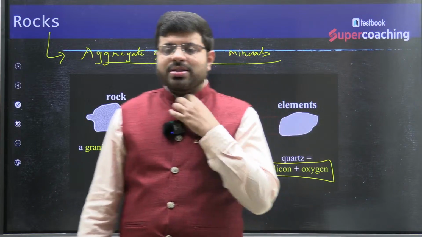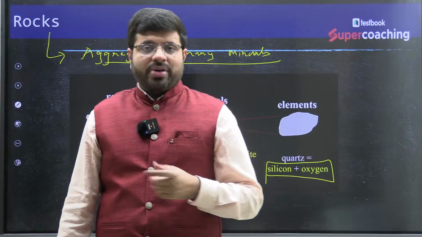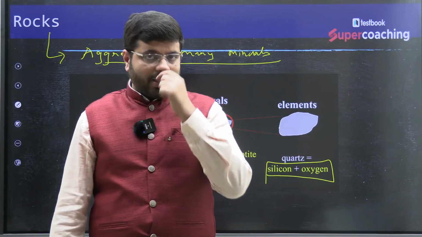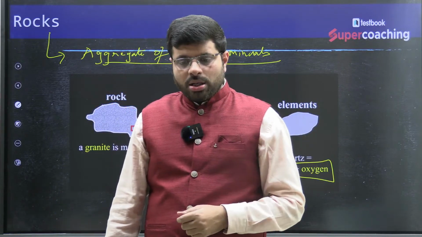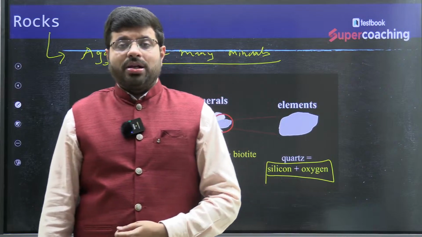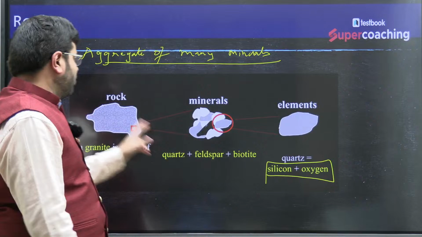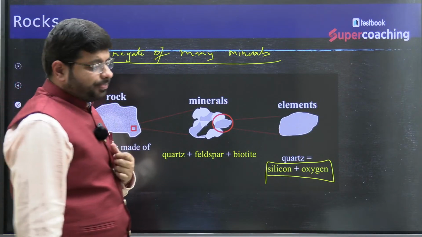Elements: the earth's crust consists of many elements. These elements are not found exclusively. Mostly they are found in combination with other available elements. The group of elements forms a mineral, and these minerals are also not available in a straight way. A group of minerals forms a rock, and through the rocks we are trying to extract, right?